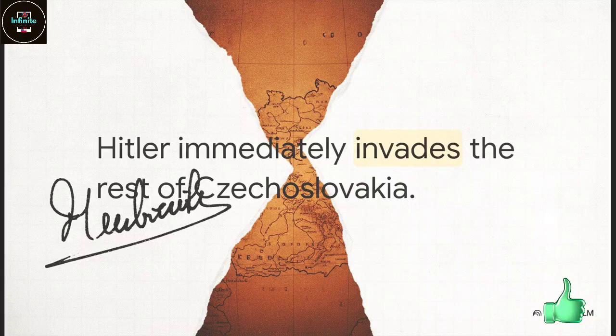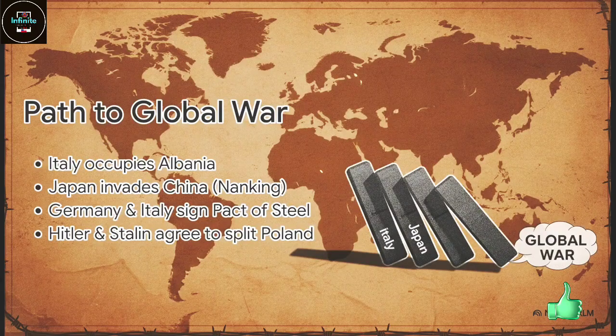The whole policy of appeasement was just a complete and utter failure. As it turns out, you can't ask a dictator what the catch is, get a promise, and actually expect them to keep it. At this point, the dominoes are falling fast on a global scale. Italy doesn't want to be left out, so they occupy Albania to control the Adriatic. Japan is aggressively invading China, committing horrendous atrocities in Nanking. Germany and Italy make their alliance official with the Pact of Steel.